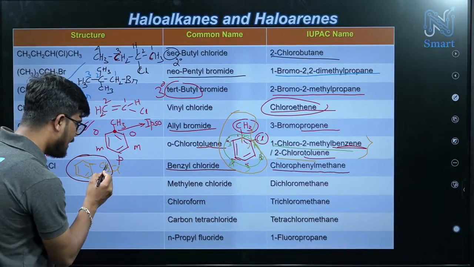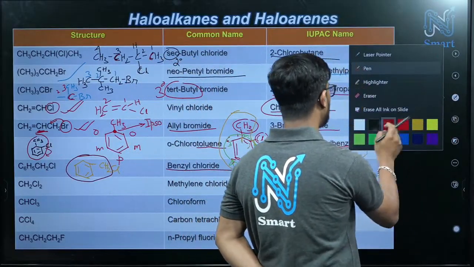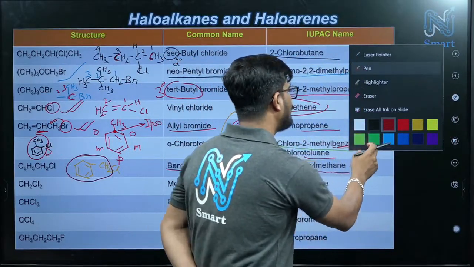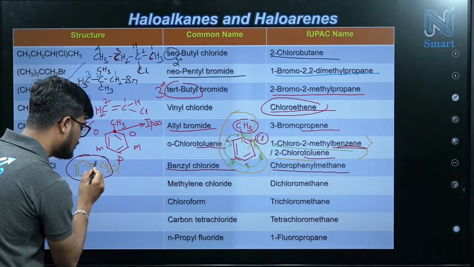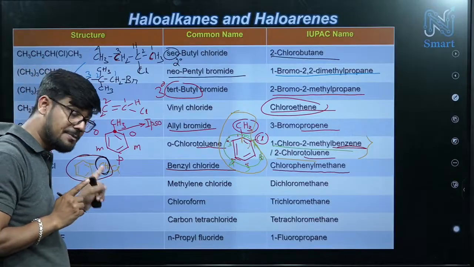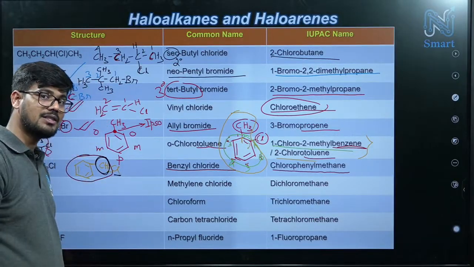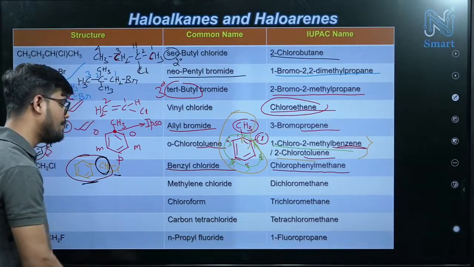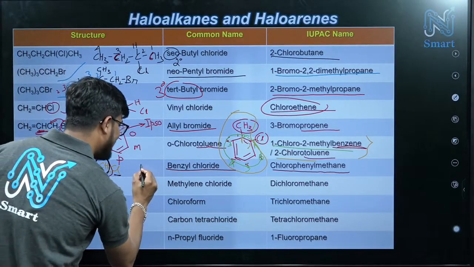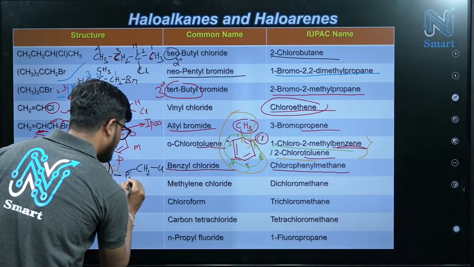Just check. If you consider this CH2 group, this chlorine will be one substituent and this phenyl will be another substituent. You can write it this way: CH2, here Cl and here phenyl, correct?